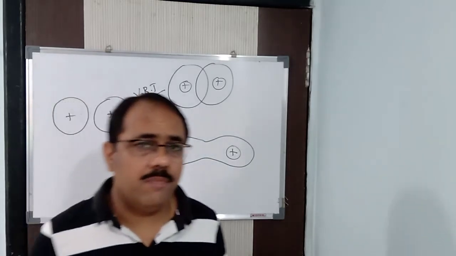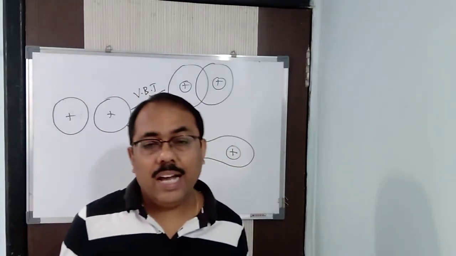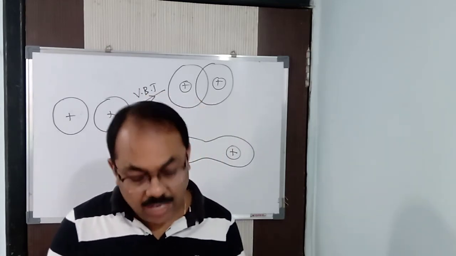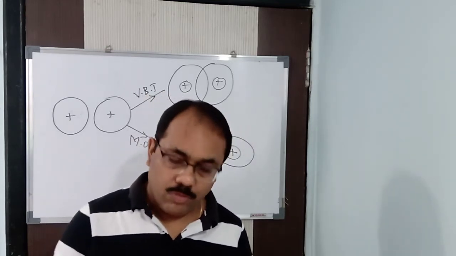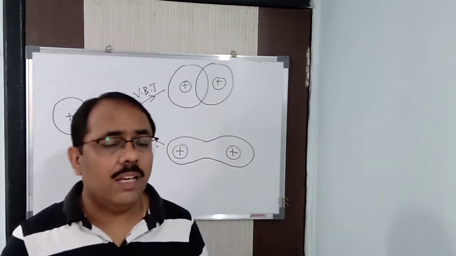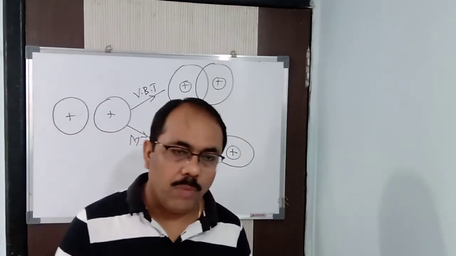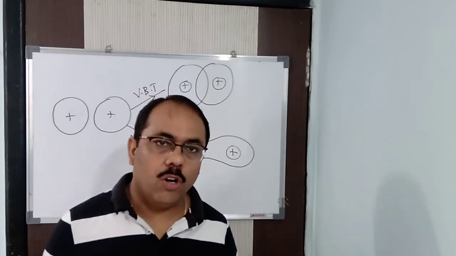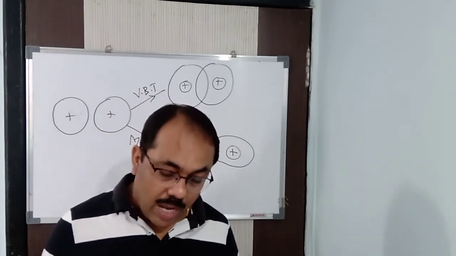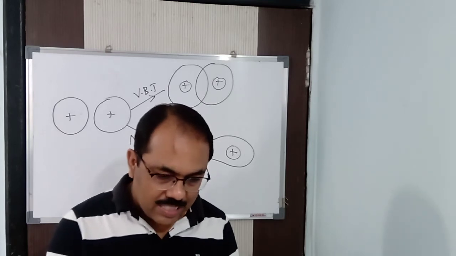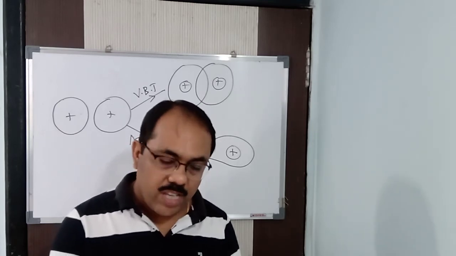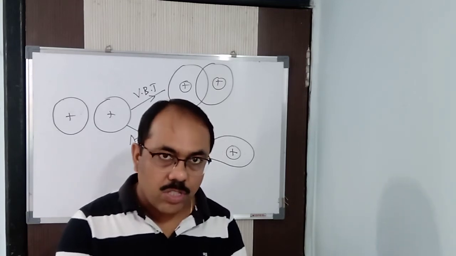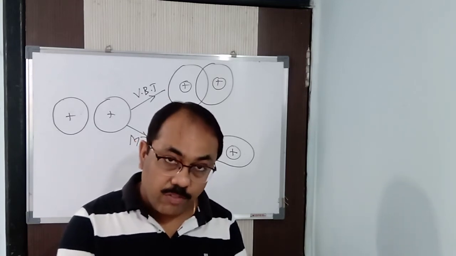It's a concept I am saying to make you understand valence bond theory and molecular orbital theory. You may agree or you may not agree with me. It's up to you. Got it? But it's just a concept I thought of to make you understand this particular thing. In case of valence bond theory, the two atoms are closer. So for that reason I said two eggs. You break them closer and bring them closer. The two egg yolks will be closer to each other. Alright, that is according to valence bond theory.